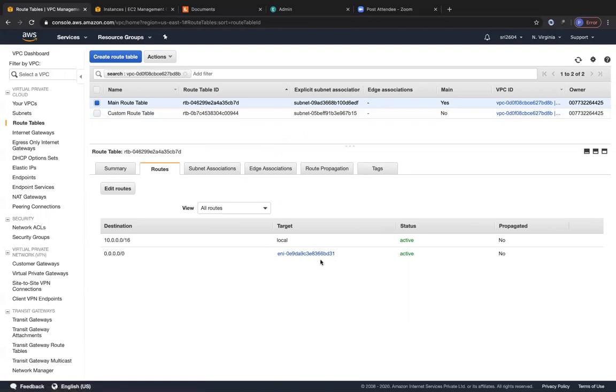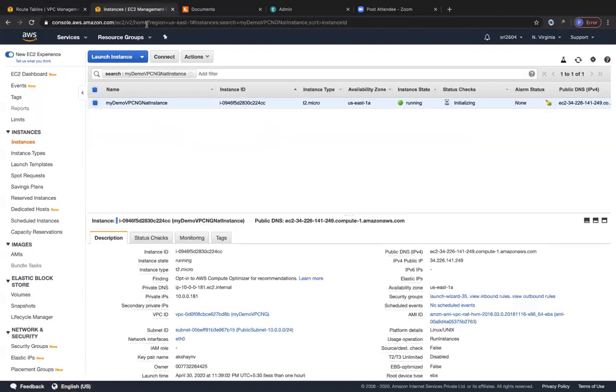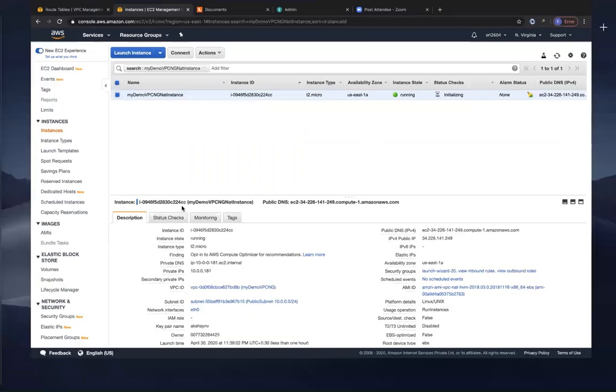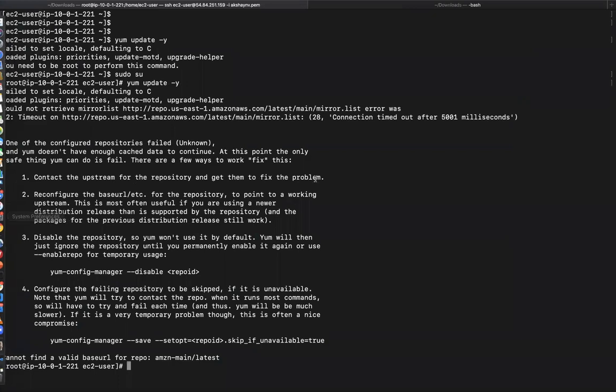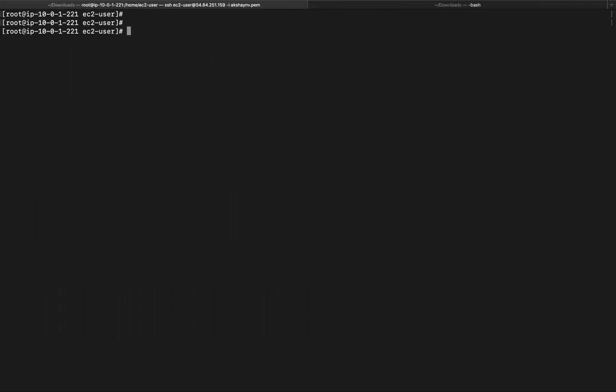We will next replace this with the NAT gateway. So let's go to EC2 instance and let's see whether this NAT instance has come up. It's still in the initializing status. But let me just go ahead and try my yum update command that was not previously working from the private subnet instance. We are still in the private subnet instance over here. Remember, this is the private IP of that instance. It does not have a public IP. Let me just clear the screen and let me do a yum update -y command again. And let's see if it works this time.